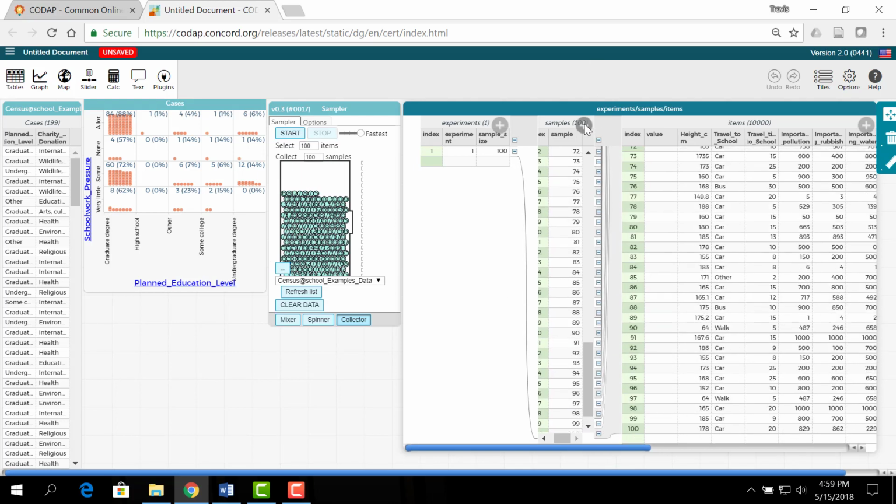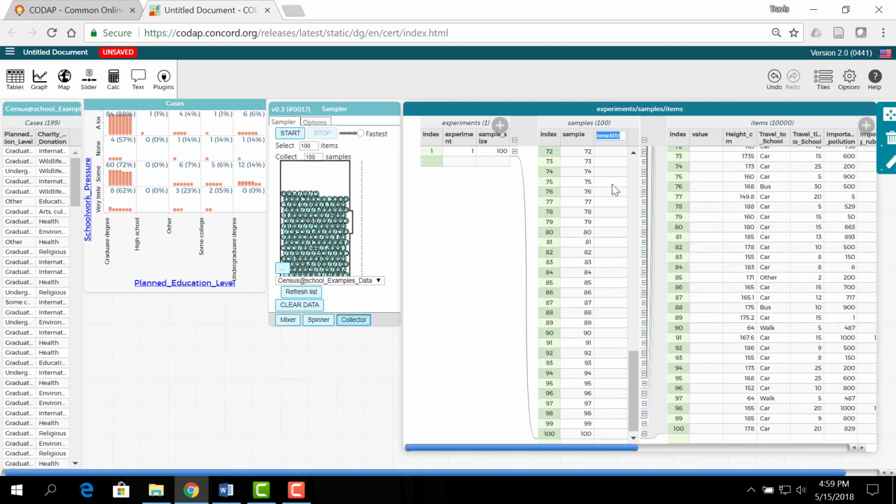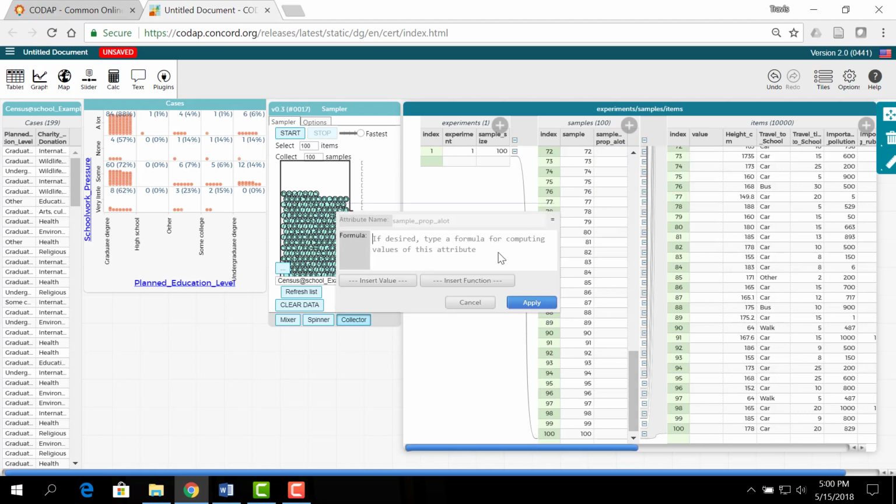So I'm going to first start off by creating a new attribute in the sample. And this one is going to be our sample proportion for, and we're going to look at this in terms of a lot of pressure. So once I have that, now I have to edit my formula to input this.